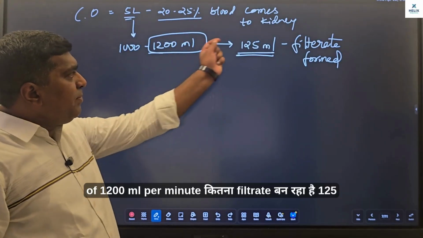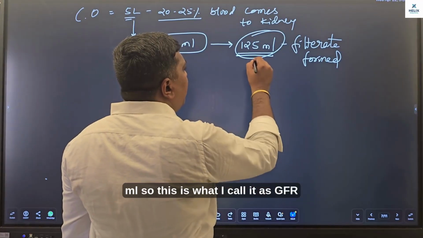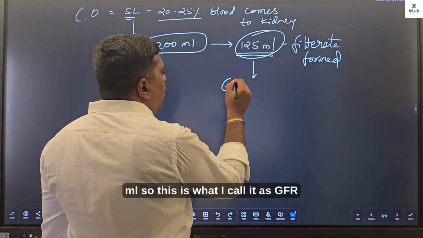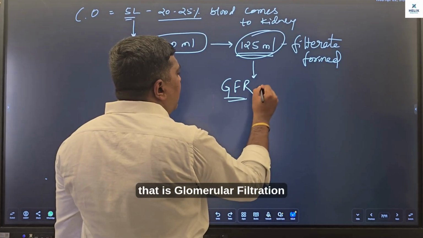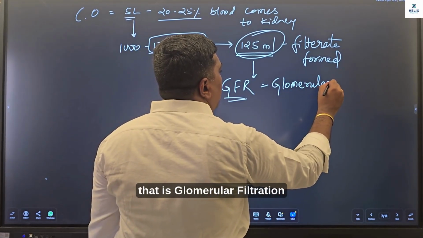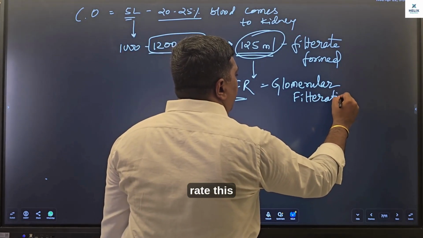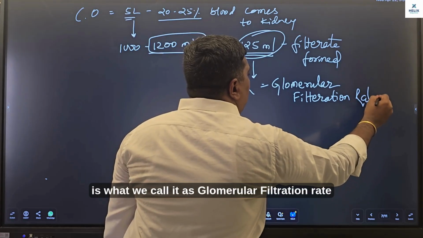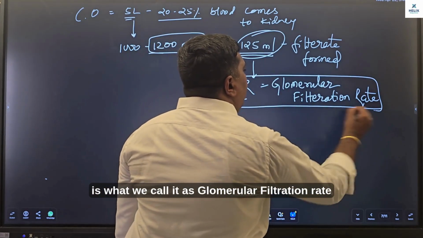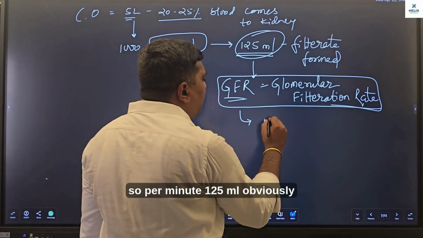Out of 1200 ml per minute, कितना filtrate बन रहा है? 125 ml. So this is what I call GFR, that is glomerular filtration rate. This is what we call glomerular filtration rate. So per minute 125 ml.